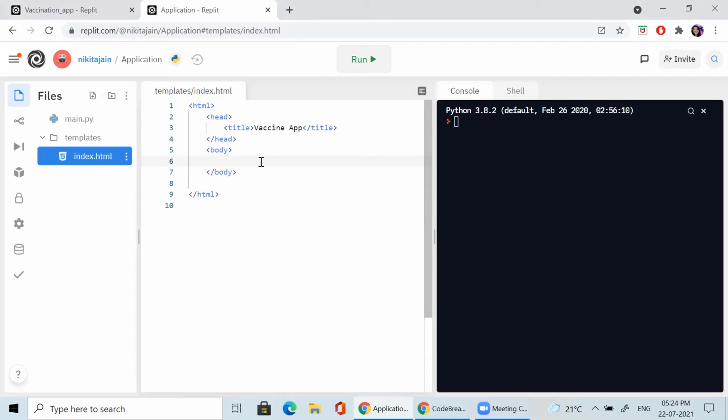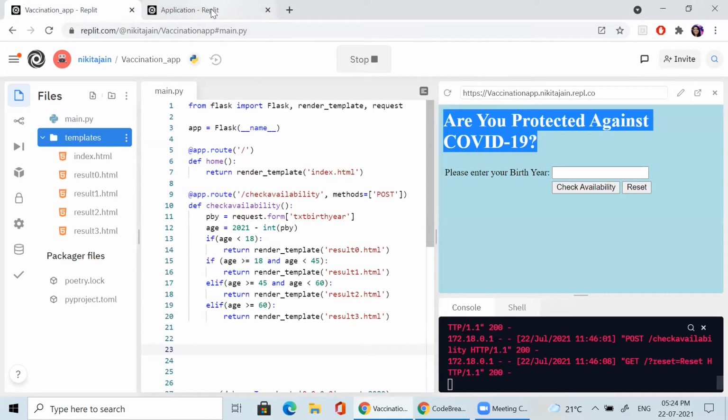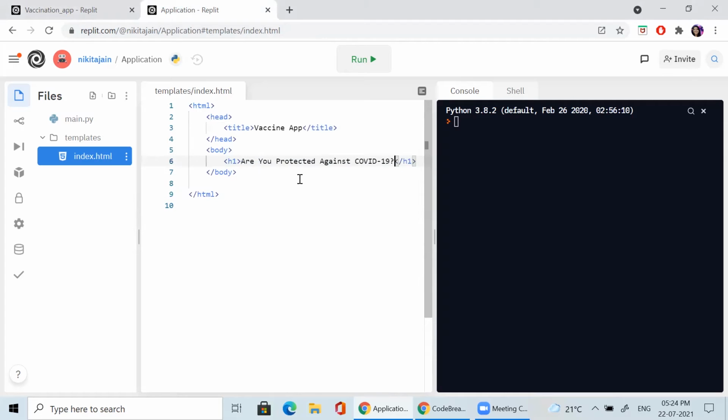So first I'm just putting a heading. For the heading we have to use h1 and slash h1, and this is my heading. This is the heading of the application. Got it? After the heading, let's run it.